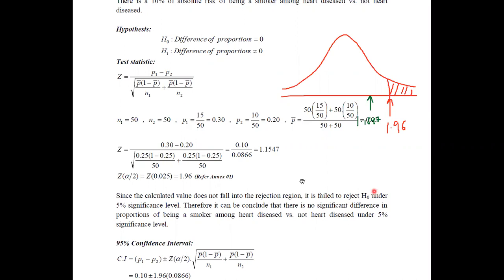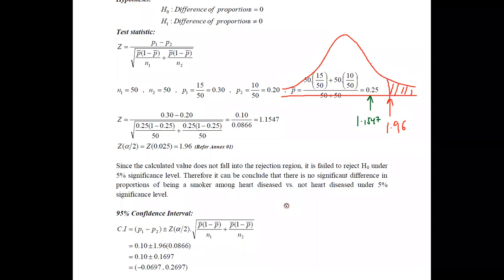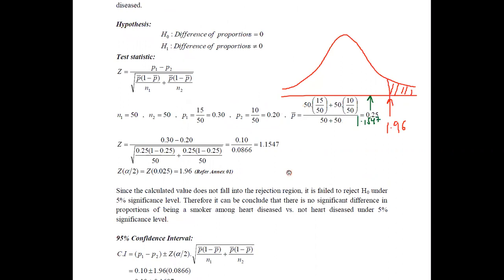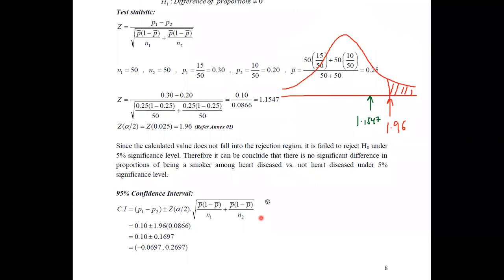Then we can construct the 95% confidence interval, but here there is no need to consider the ln or the exponent, because we are still dealing with proportions, not odds ratios. Therefore, we can simply use this equation. The value of P1 minus P2 is the numerator, and the denominator includes this square root. You can take Z alpha divided by 2 as 1.96, the critical value we identified from the standard normal table.